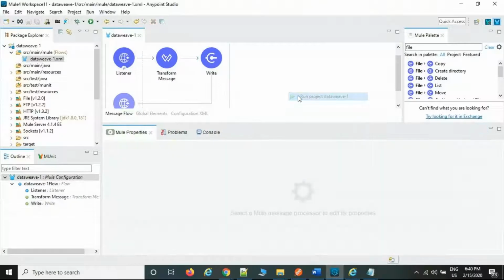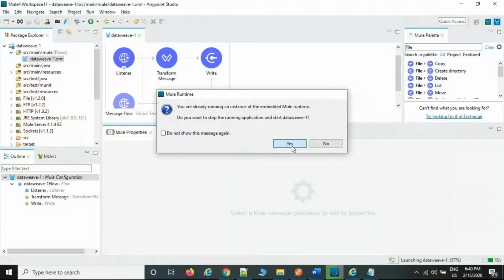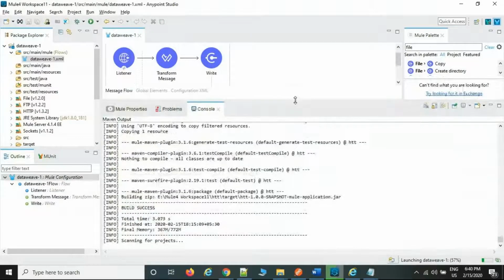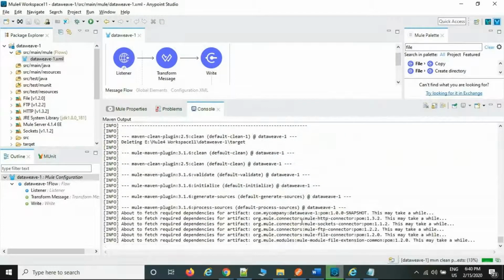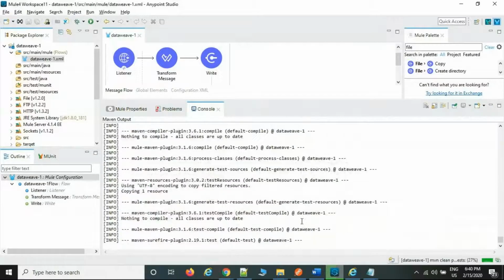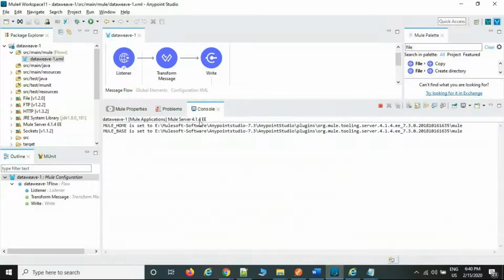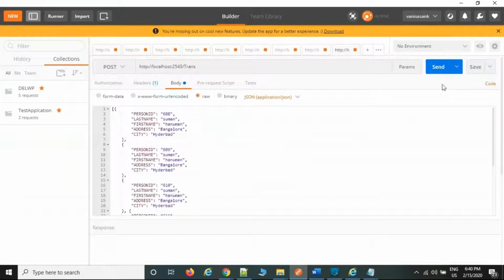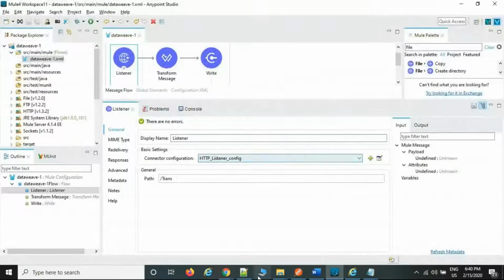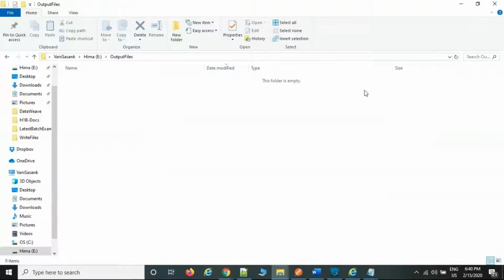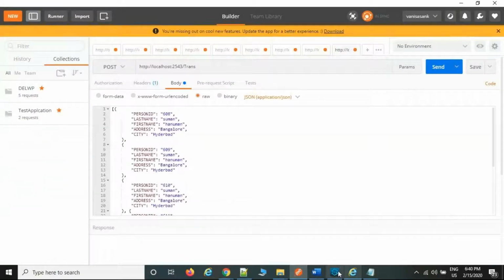Okay, now we can run the flow. So what are the connection details? These are the connection details. Now where you are expecting the output files. Currently there is no file, it is showing as empty.